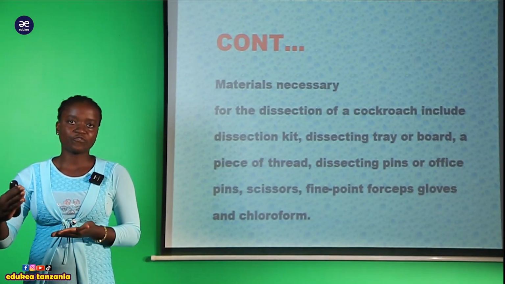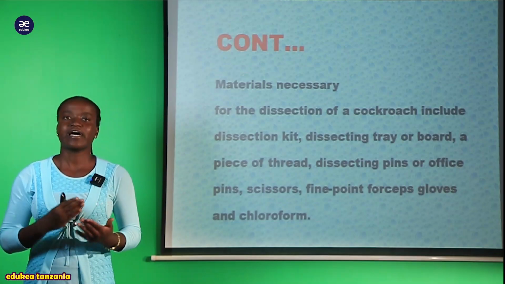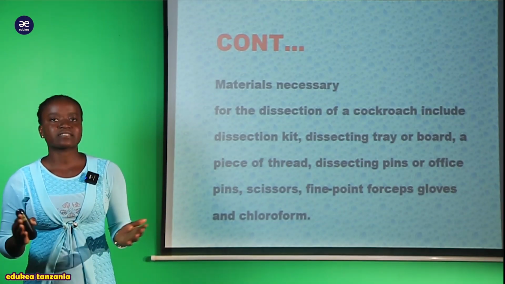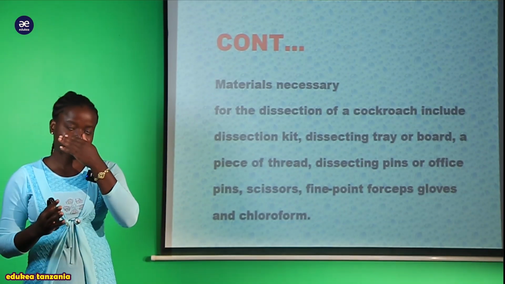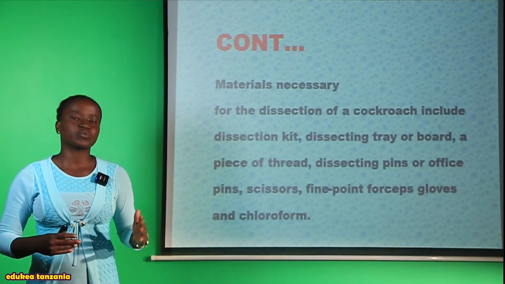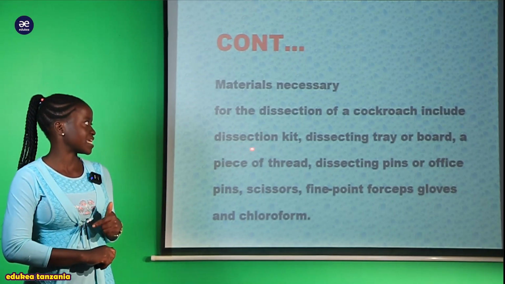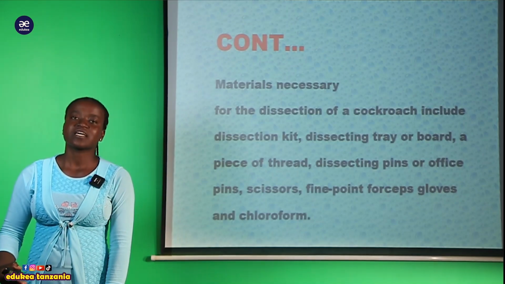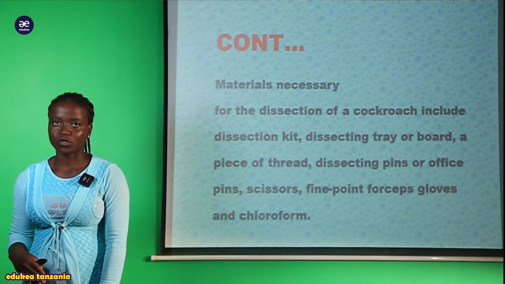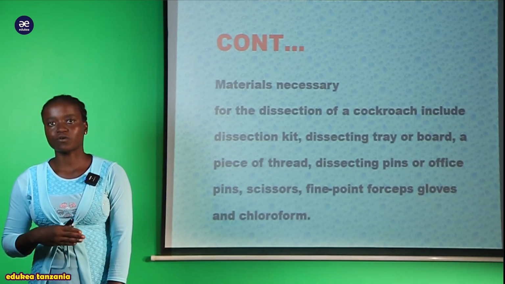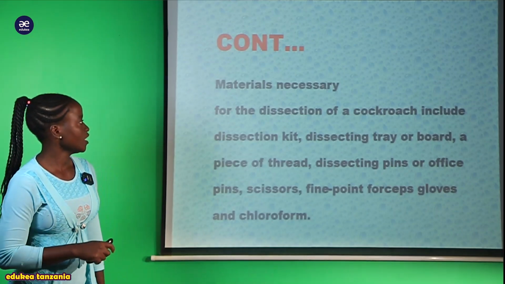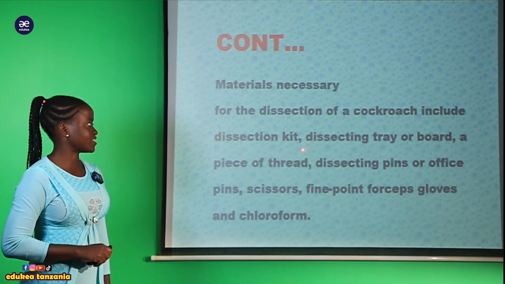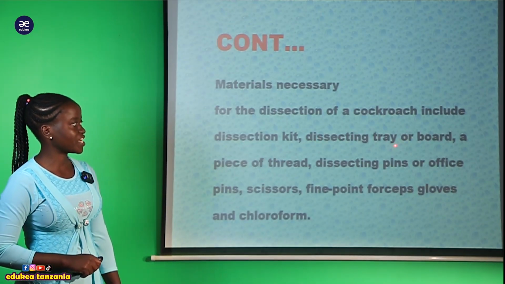Na ndio maana before you join advanced level, you as a biology taker, you have also to have this kit, that is the dissection kit, that will help you to learn different kinds of things. And a good example here, we have the cockroach. So we have to dissect a cockroach. So we have this dissecting kit, and also we have a dissecting tray or board.